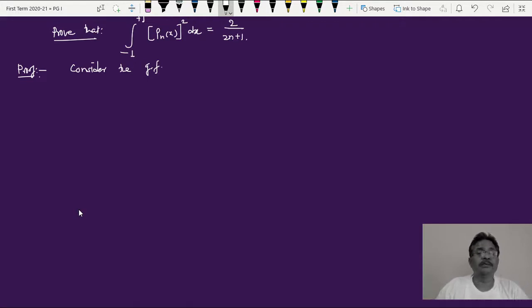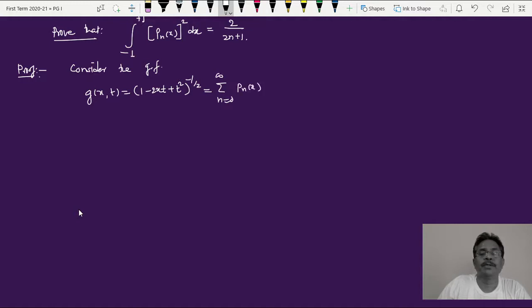What is the generating function? g of x, t is equal to 1 minus twice xt plus t squared, raised to -half, is equal to summation over n equal to 0 to infinity of Pn of x into t raised to n. This is my definition from our earlier case. We call this equation 1.